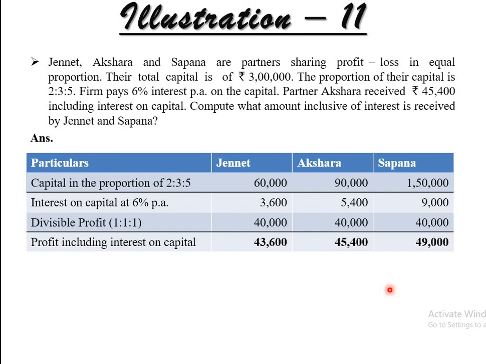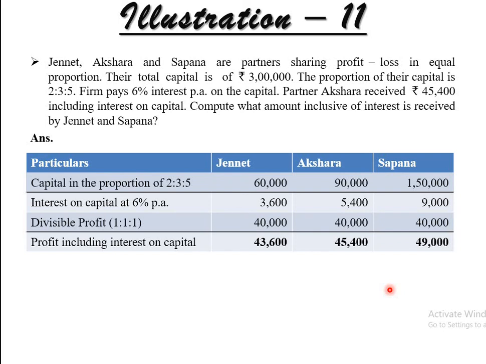And the provisions in the partnership deed about the interest on capital, right? If the information is given to you, then and only then you have to calculate the interest on capital, otherwise it cannot be paid, right? If there is a loss, then there is no need to pay the interest if the information is not there, right? So that is the thing. One by one we already discussed that, but some of the points are revised here.